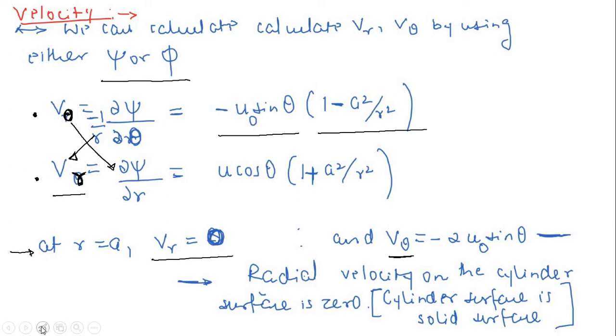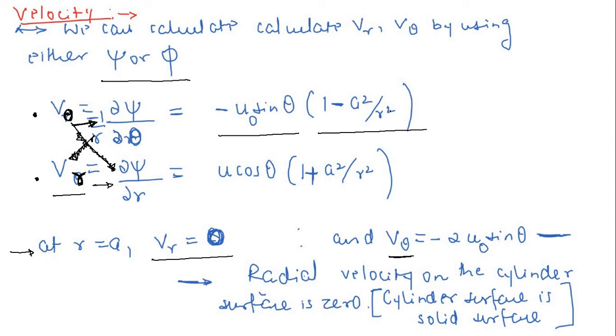I'm sorry, I think I am making a big mistake here. Just check this. So this is actually your v theta term, and I'm sorry, this is your v theta only. So just check it with your previous equations. And this is your VR term.